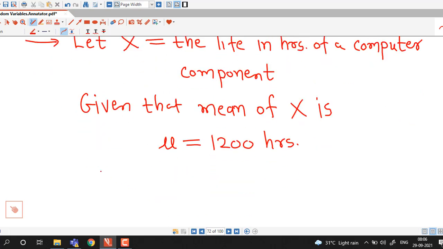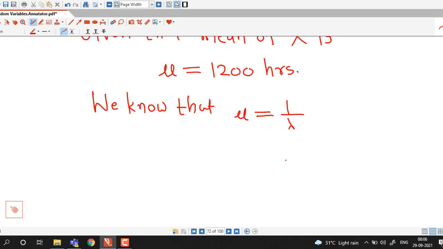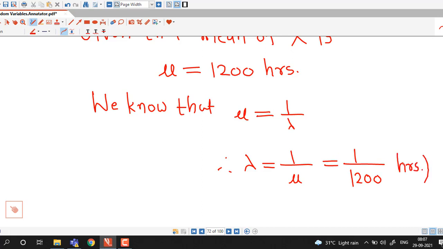We know that if X is an exponential random variable, the mean of X is given by mu equal to 1 over lambda, where lambda is the parameter of the exponential distribution. Therefore lambda equals 1 over mu, which is 1 over 1200 hours to the power minus 1.